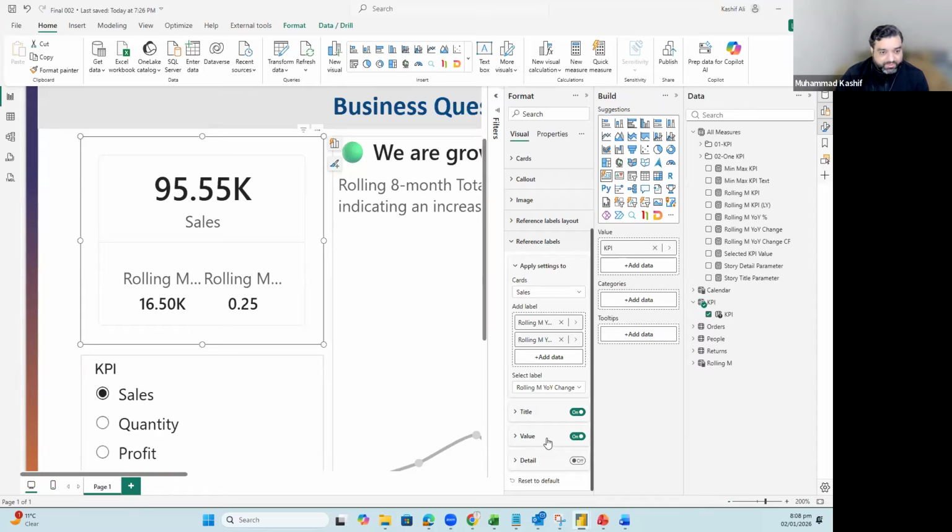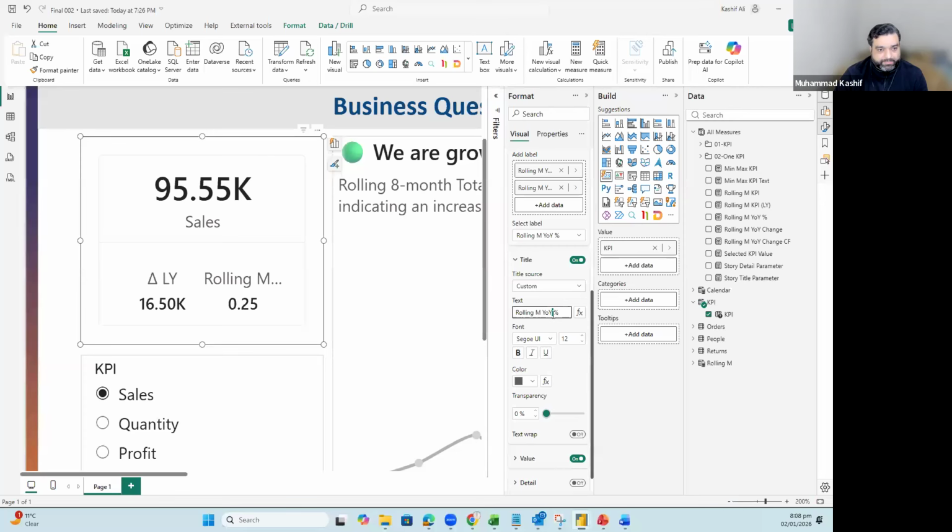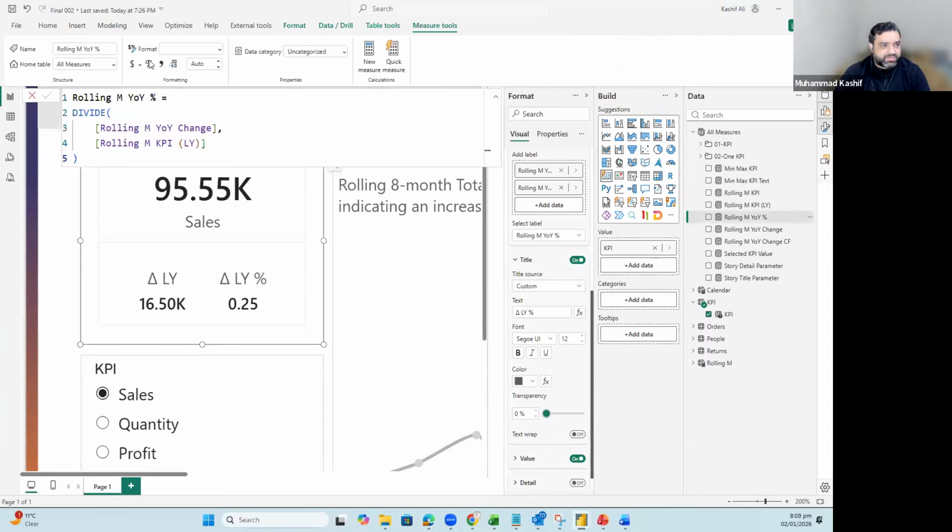I will go for the exact name, which is delta LY, and I will go for this part as delta LY. Yes, so I've done two things. As far as this is percentage, I will show this one in percentage.